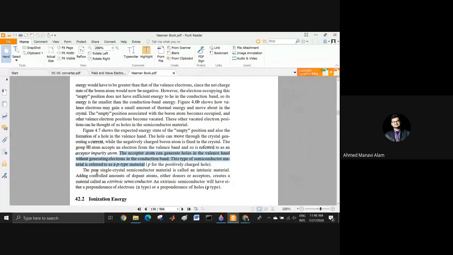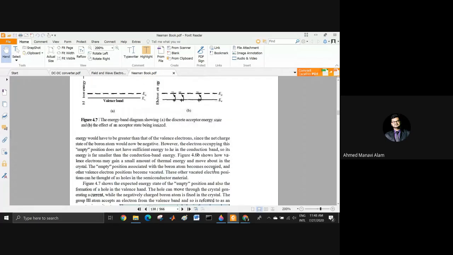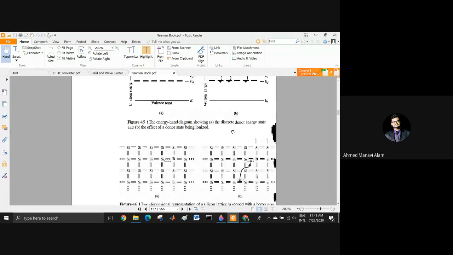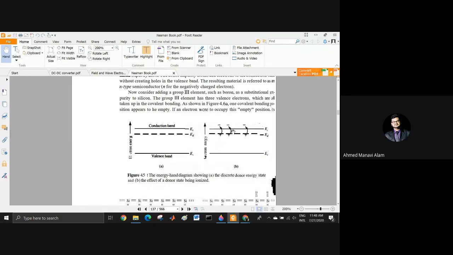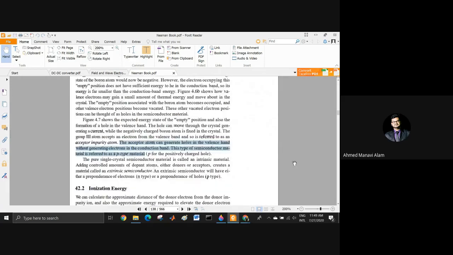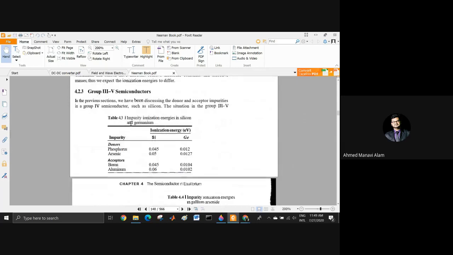Very important. In this topic, we have understood how n-type and p-type materials are created. If I summarize, in order to create n-type material, you will add atoms from group 5, where there is an excess of electron compared to silicon. Whenever you want to create p-type material, you will add an element from group 3, where there is a reduction of an electron compared to silicon. This is the main theme I want you to understand. Ionization energy we can skip for now.